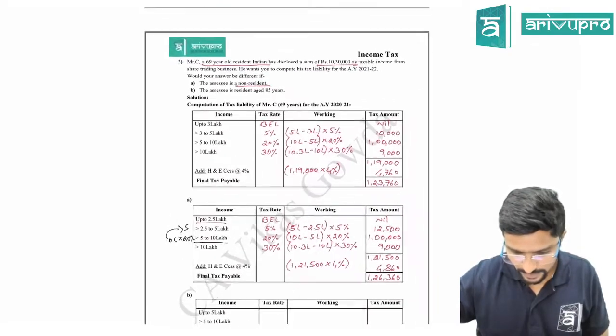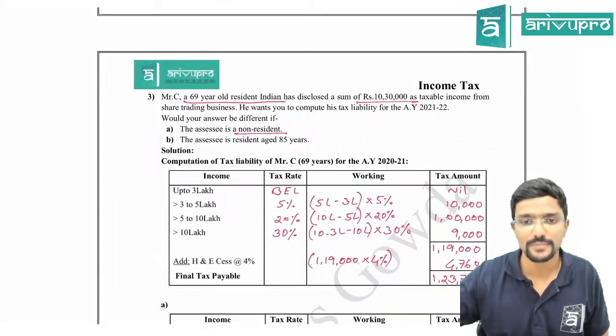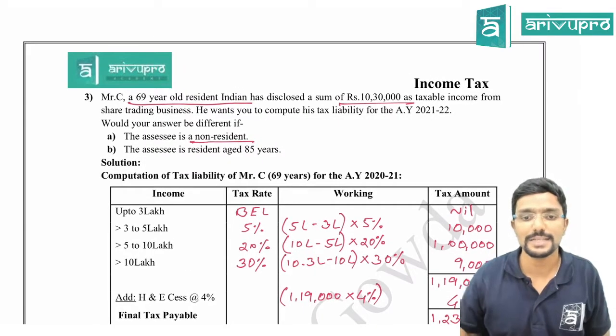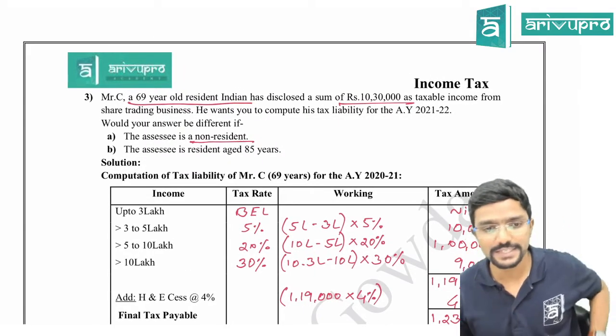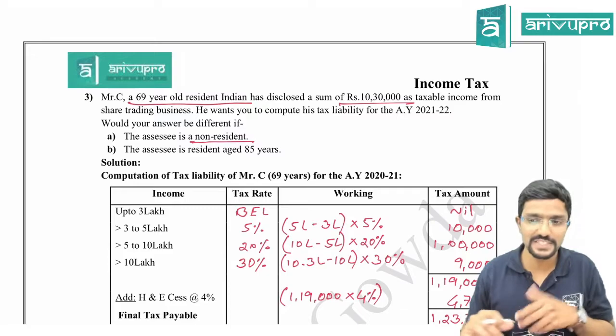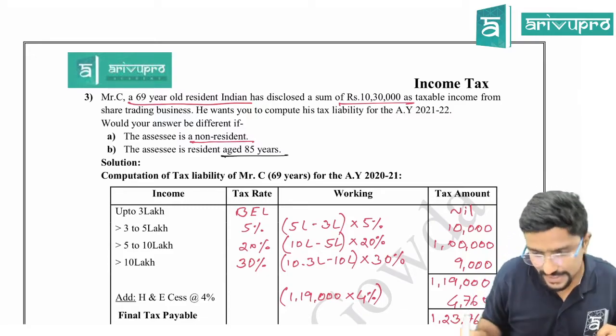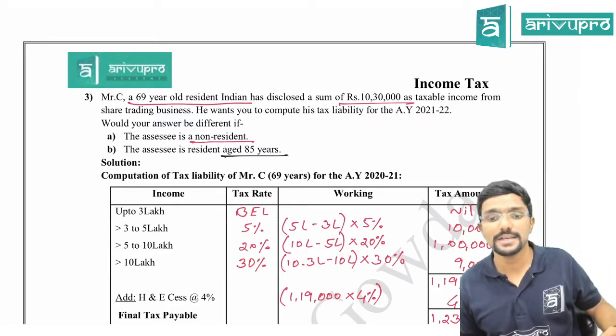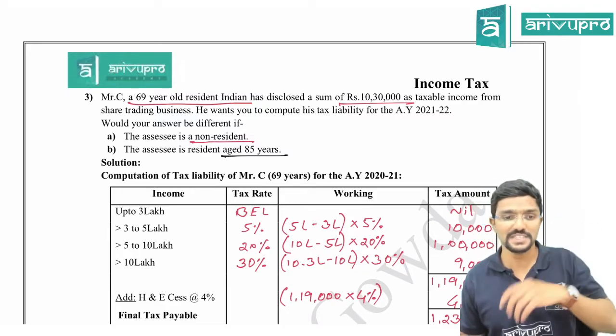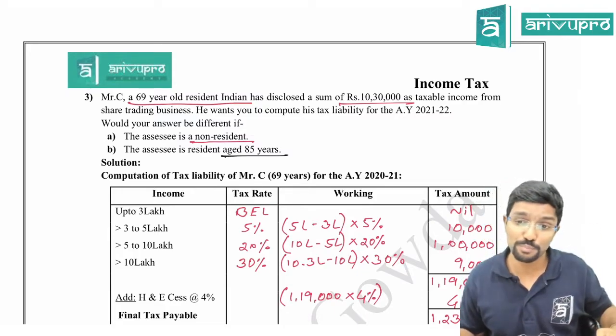Where were we? Yeah, third problem. Next, last case. The assessee is resident, aged 85 years. Now they are changing the age. The assessee is resident, but the age is 85 years. Super senior citizen. Last case.